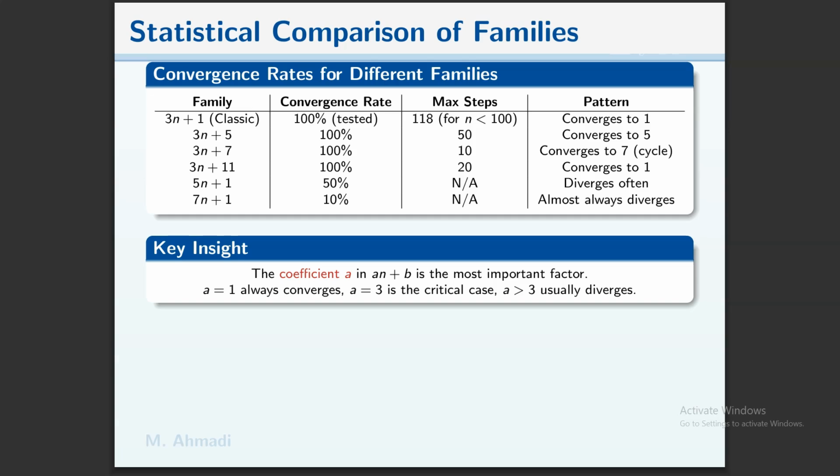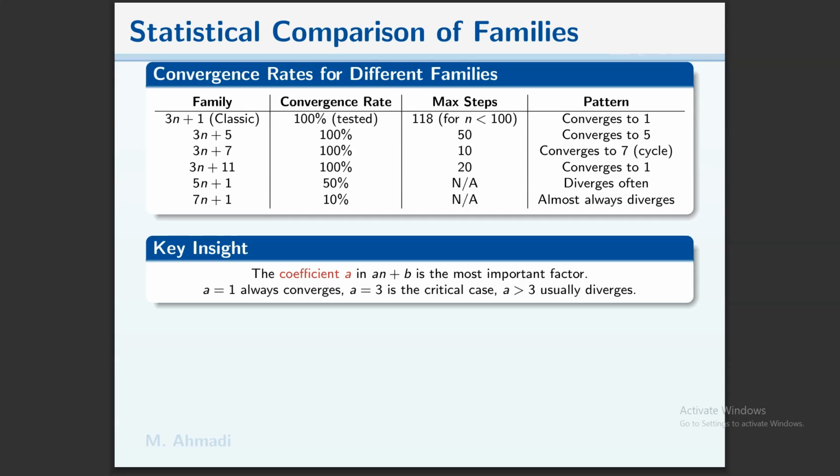5n+1, the convergence rate is 50%, because it is diverse, so we couldn't define the maximum steps. It often diverges. 7n+1 convergence rate is 10%, the maximum is not available, and it almost always diverges.